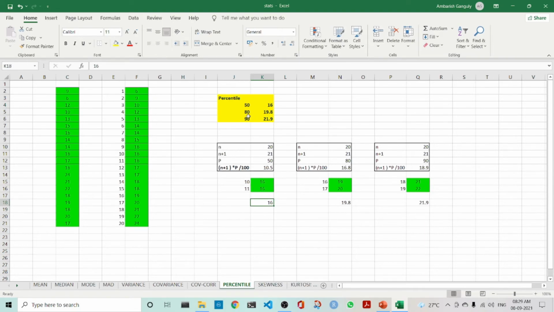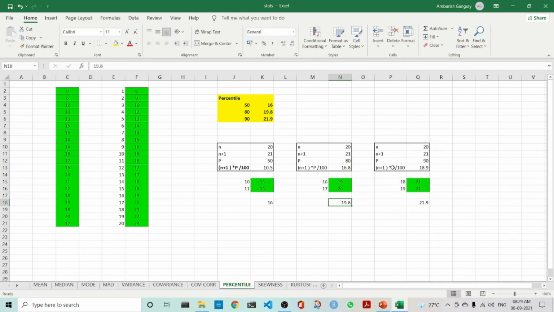Similarly, for the 80th percentile, we follow the same and it comes to the 16.8th term. The 16th term is 19, the 17th term is 20, and it is in between. The difference is 1, so 1 into 0.8 because it is the 80th percentile. So that is why it is 19.8.